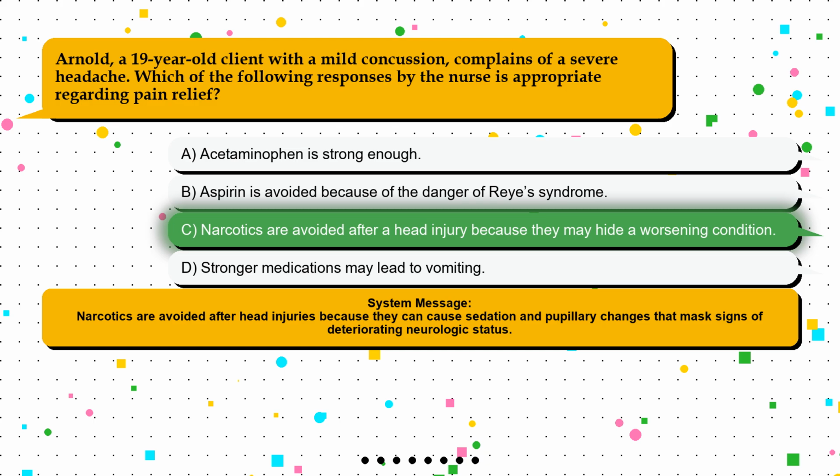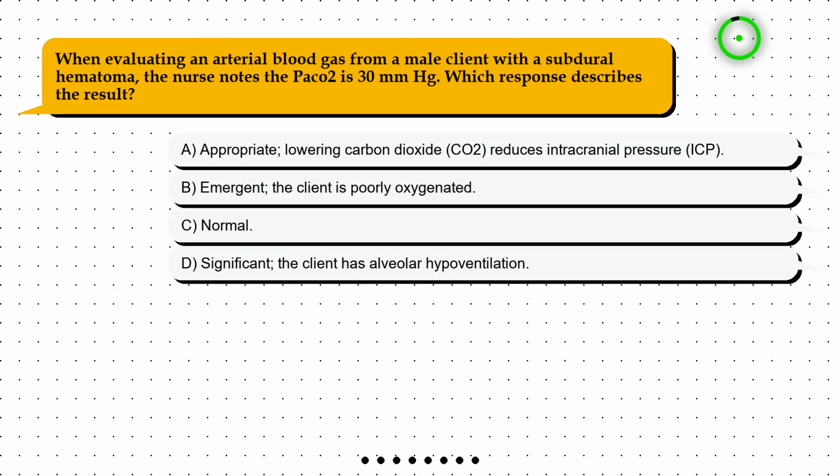Question 4. When evaluating an arterial blood gas from a male client with a subdural hematoma, the nurse notes the PaCO2 is 30 mm Hg. Which response describes the result? Option A. Appropriate, lowering carbon dioxide, CO2, reduces intracranial pressure, ICP. Option B. Emergent, the client is poorly oxygenated. Option C. Normal. Option D. Is significant, the client has alveolar hypoventilation.